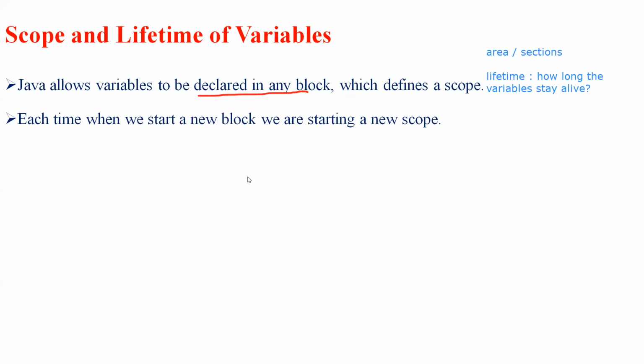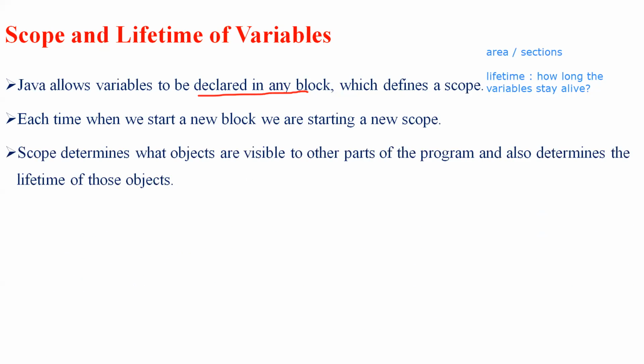Let's see it from a different perspective. Each time we start a new block, we start a new scope. Whenever we declare any variable, it starts with a new area or block and creates a new scope. This scope determines which objects are visible to other parts of a program, and it also determines the lifetime of those objects. All those things are determined by the scope of a particular object.